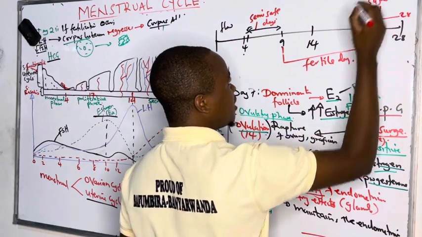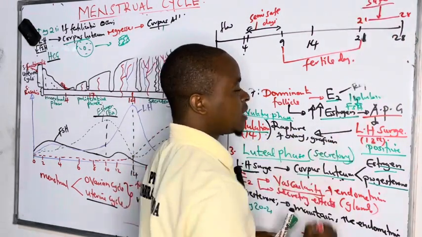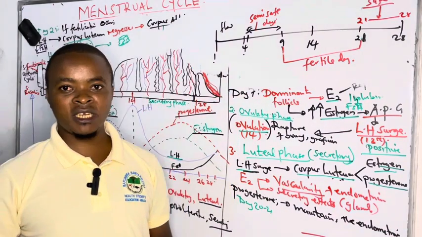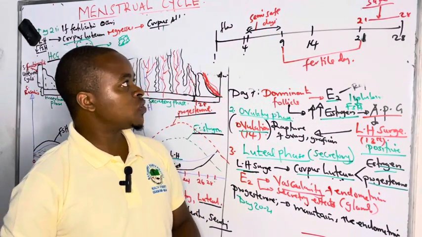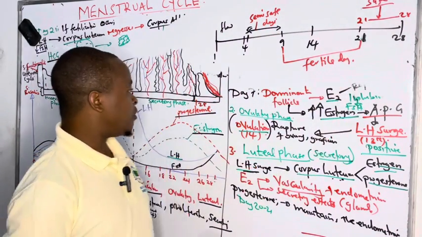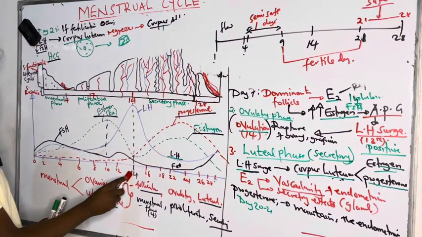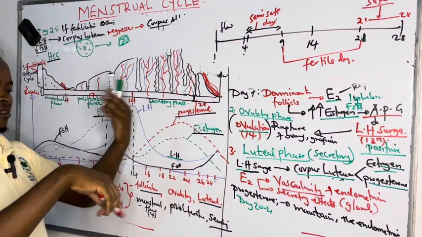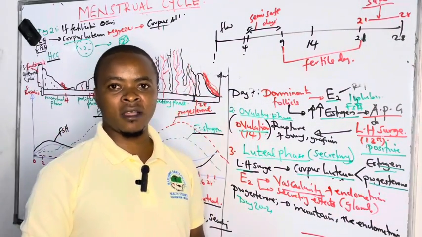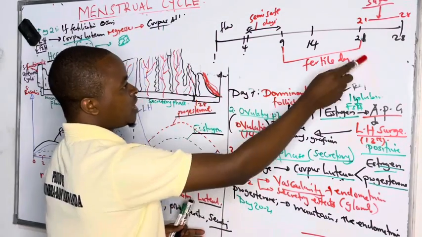These ones are very safe, that even if you have sex 5 times in a day you don't get pregnant. Because here we see the egg which was released at the 14th day has already been incorporated, the body has used it, it is no longer there. Why are we saying up to day 20?